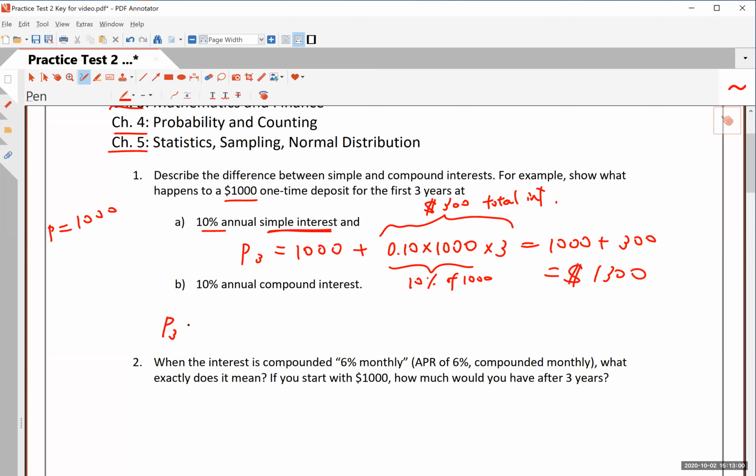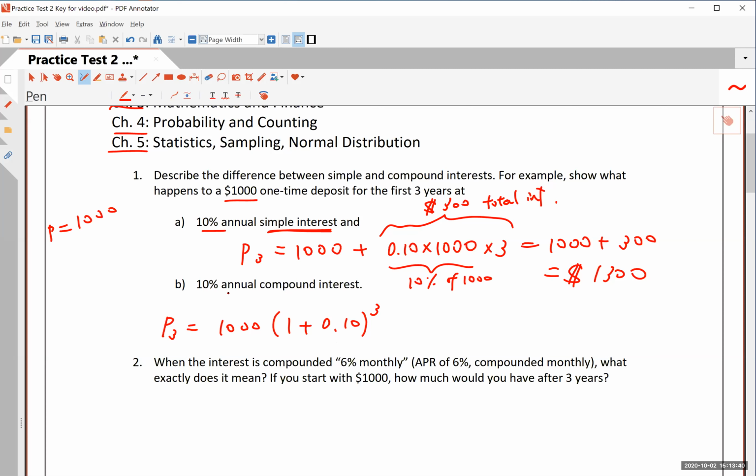All right, and then for the compound interest, I give you a formula. Now this is one of those formulas that you do have to remember. And since this is annual, there is no complicated thing here. Basically, you have 0.10 divided by 1. I didn't even have to write that because it's an annual compounding. So, I mean, technically that is correct, 0.1 divided by 1, but let me just write down 0.1, which is 10%. And then you raise it to the power of 3 because there are 3 years and there is a compounding occurring once a year.